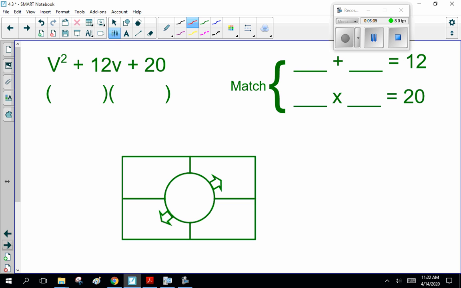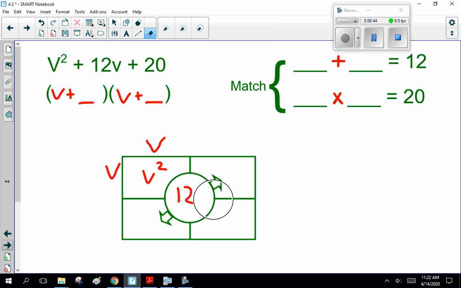So v squared plus 12v plus 20. That's v plus something and v plus something. Now, to specify, the two numbers, blank and blank, must add together to be 12, and they must multiply together to be 20. Right? Now, sometimes I write it out matching like this, but I really do prefer the rectangle here. The more I do it, the more I like it. So this is v squared, 12v, and 20. So, what numbers add together to be 12?